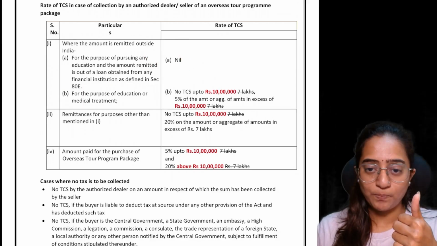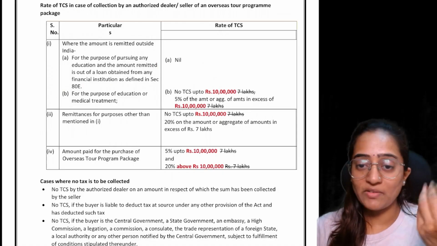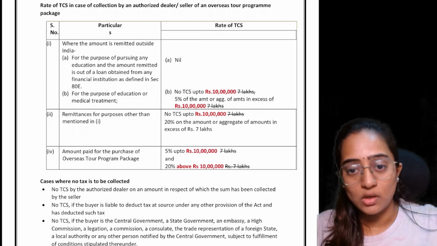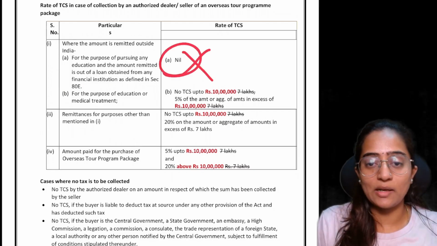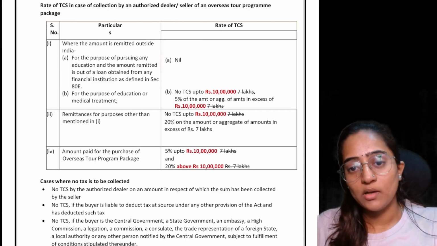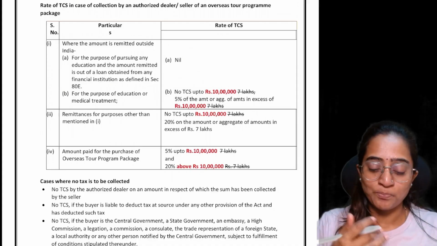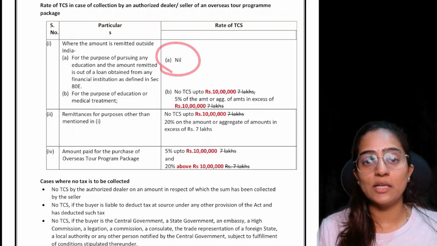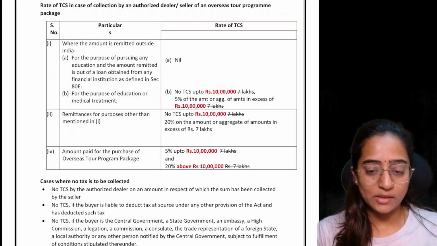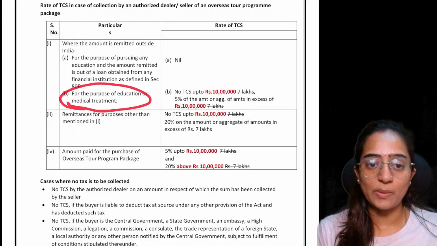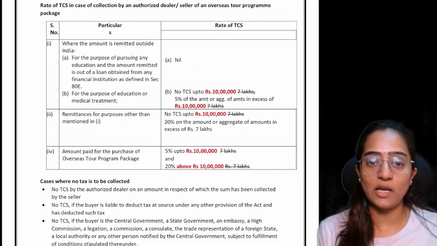In this case, there is no TCS collected. If you are remitting outside India through a loan amount for education purposes, then no TCS needs to be collected. First of all, you are a poor fellow, taking money out of a loan and giving it to your son or daughter. If the government also asks for TCS on that, that's not fair. So they are saying they will not collect any TCS. Fair enough. That is for the purpose of education or medical treatment, but now you are a rich fellow. You have not taken out any loan, you are paying from your income.